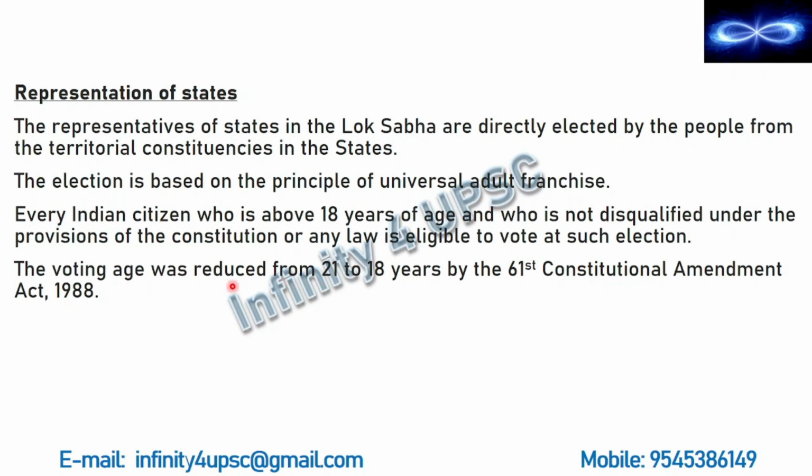The voting age was reduced from 21 to 18 years by the 61st Constitutional Amendment Act 1988. Very important. The voting age was reduced from 21 to 18 years by the 61st Constitutional Amendment Act of 1988. So the important thing that you need to take from this slide is this Constitutional Amendment Act and the year.